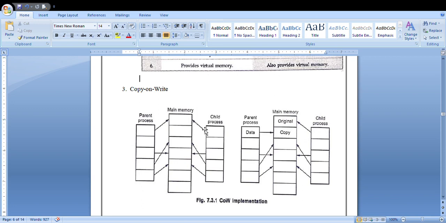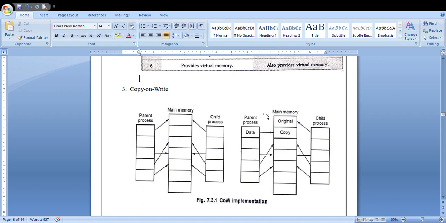And next, the Linux, Solaris and Windows operating systems use the copy on write method. It is not like all operating systems make use of copy on write, but a few of them do. Your Linux, Solaris and Windows operating systems make use of this copy on write method. So this is how the copy on write method is implemented.